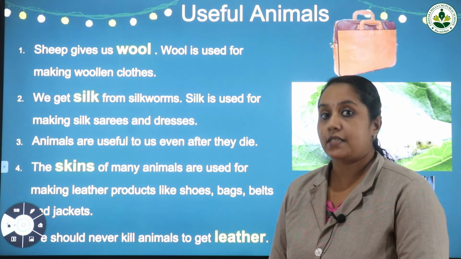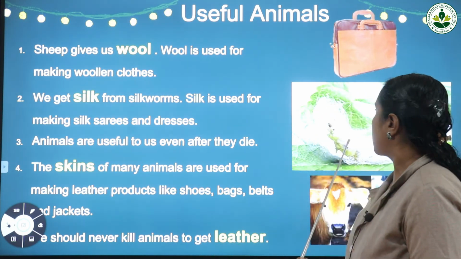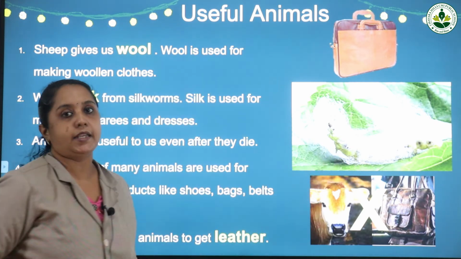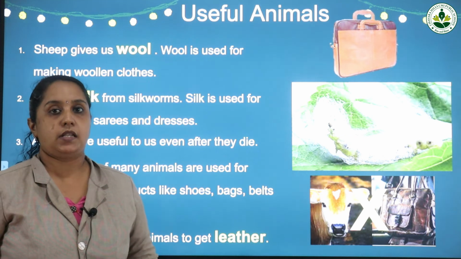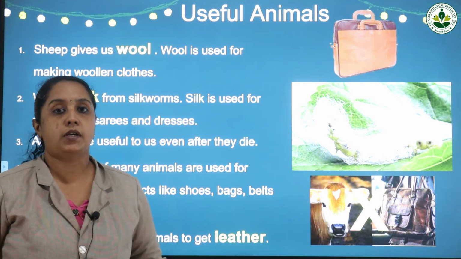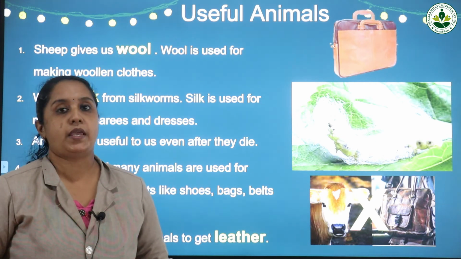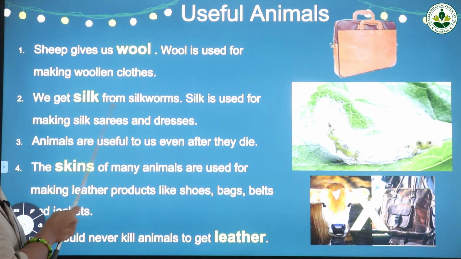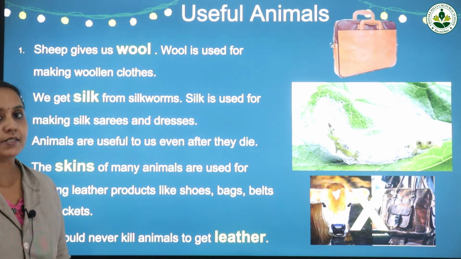Now we get silk from silkworms. This is the image of a silkworm. So it is this silkworm that gives us silk. For functions and all, we wear silk clothes, isn't it? Silk jubba, silk saris, silk dresses. So it is from silkworms that we get silk, and this silk is used for making silk saris and other silk dresses. So we get silk from silkworms, and silk is used for making silk saris and dresses.